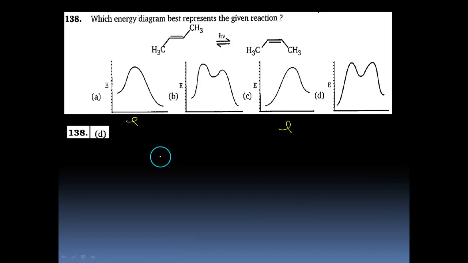Got this, right? And we can see the activation energy barrier. For example, if we talk about the stages, in the first one, it becomes a free radical stage, then you have the rotation of the bond, and then this. So out of B and E, if we have to choose, then we can see over here that option number D would be the best one. Why? So we need to understand why.